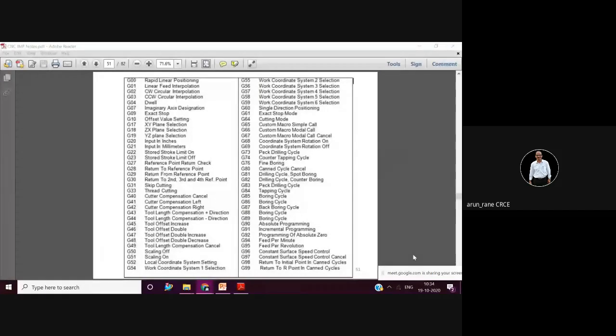Now suppose your RPM is 50 revolutions per minute, then you are going to get a different pitch. Understand? So whenever you are doing thread cutting, your RPM should remain fixed. So this was G96 and G97.